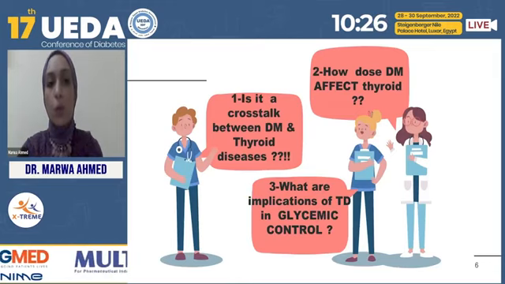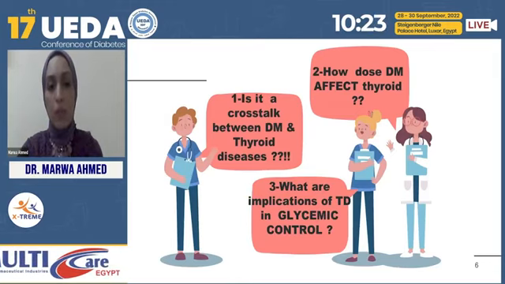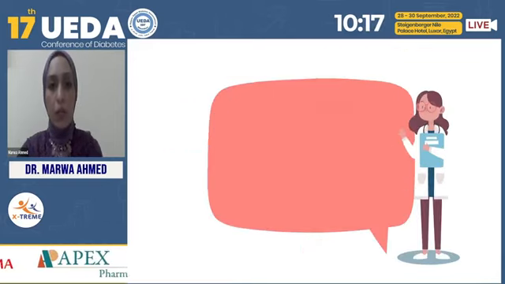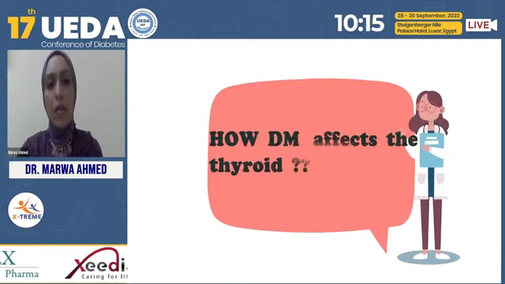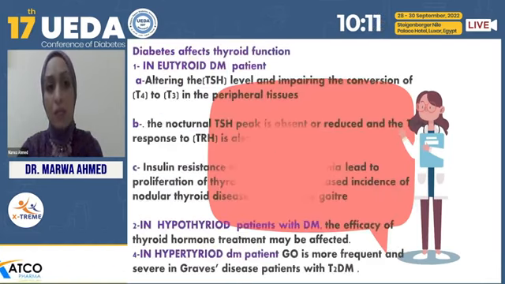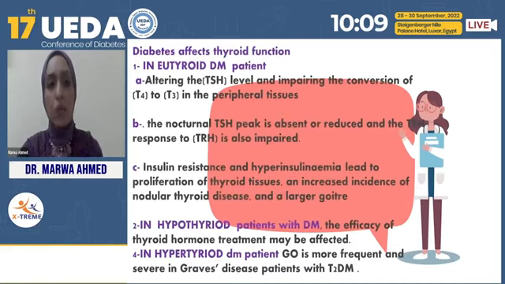So the first question here: if there's a crosstalk between diabetes and thyroid disease, how does diabetes affect the thyroid, and what are the implications of thyroid disorders on glycemic control? Our first question, how does diabetes affect the thyroid? Actually, the answer is that diabetes affects the thyroid function even in euthyroid diabetic patients, altering the TSH level and impairing the peripheral conversion of T4 into T3.